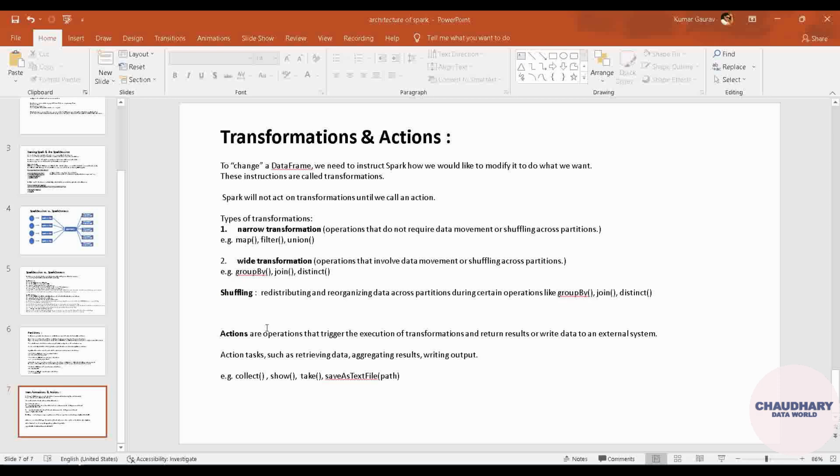Coming to the actions. I have already told you that when transformations are applied, the output does not appear instantly. You may say it's lazily evaluated. It's there in the DAG, that is, in a graphical type of format.